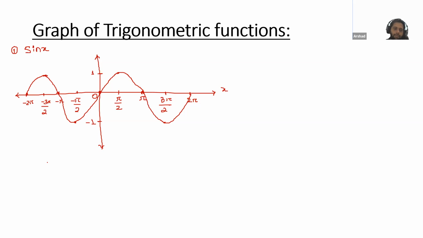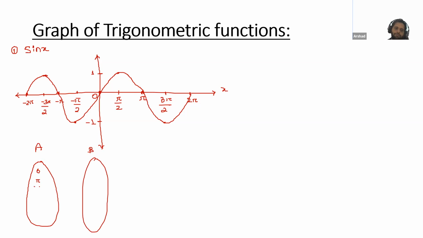Now, first of all, please tell me whether this is a bijective function or not. For your convenience, I will write this in the arrow diagram form. So this is A, this is B. The values on the x-axis, we always write on A. So here we have 0, pi by 2, pi, and so on. We have many values. Here we can write some values, for example, -1, 0, 1, and we have a lot of values, but we will write only these. So for the 0, we have this 1.